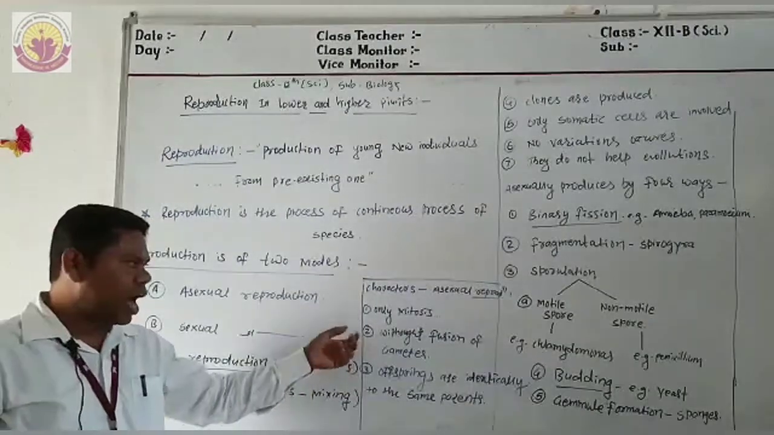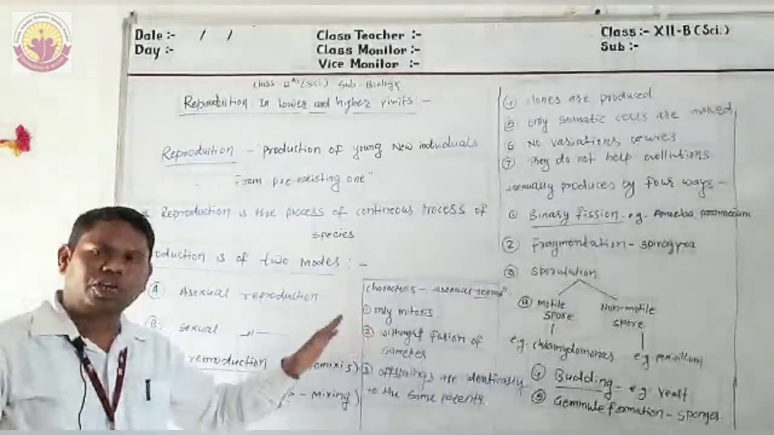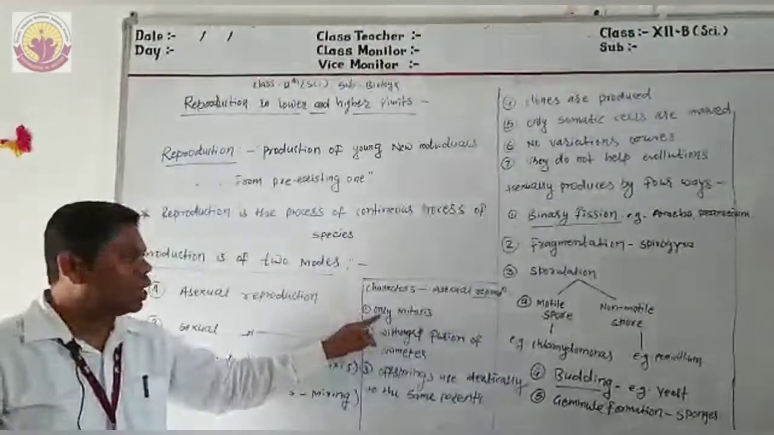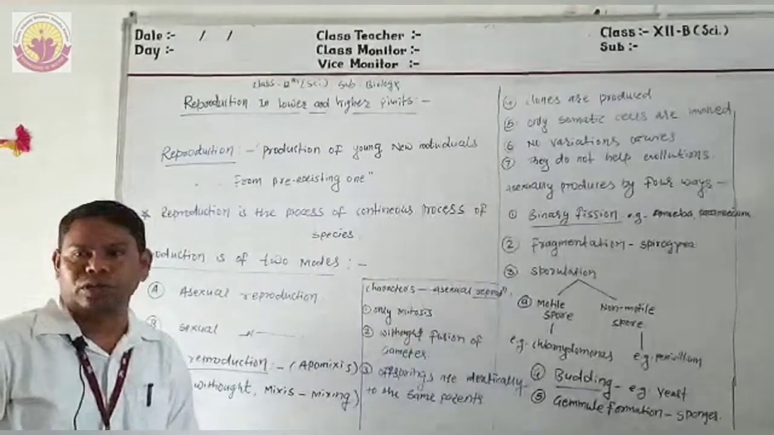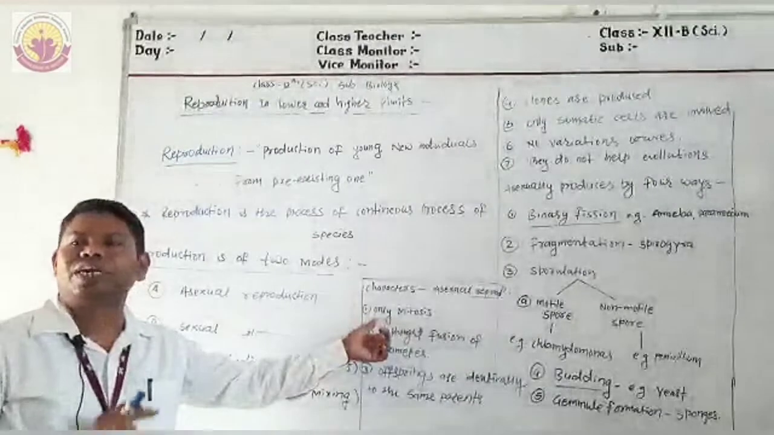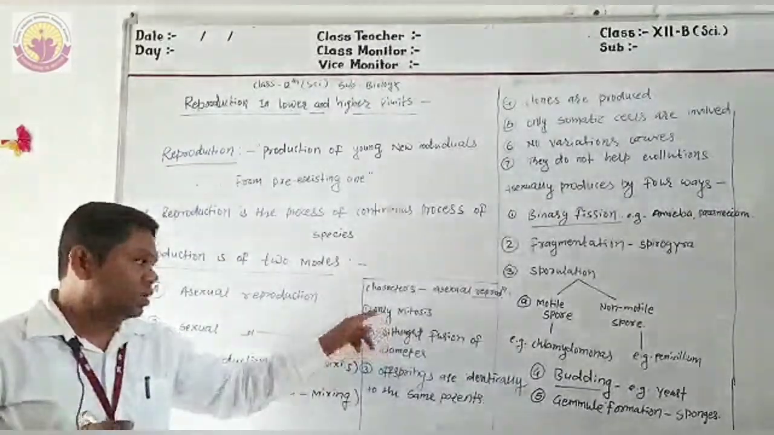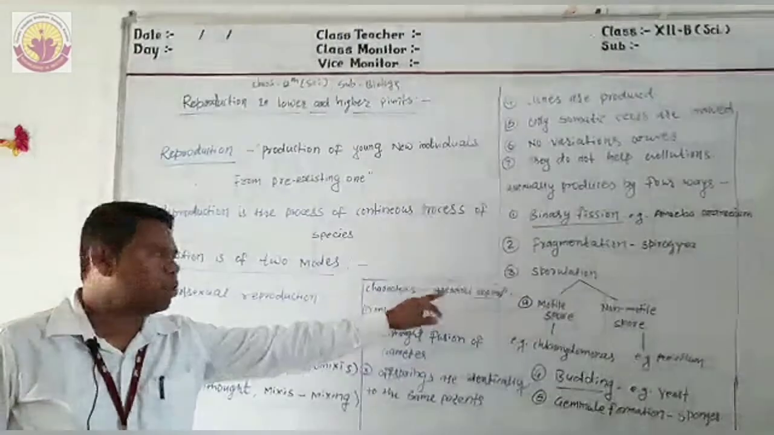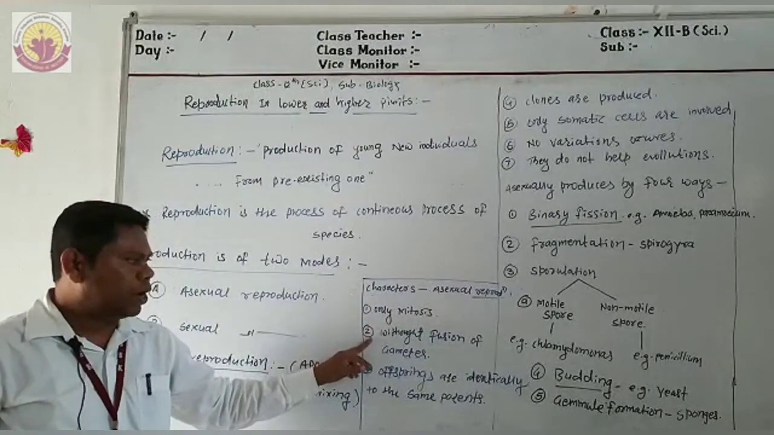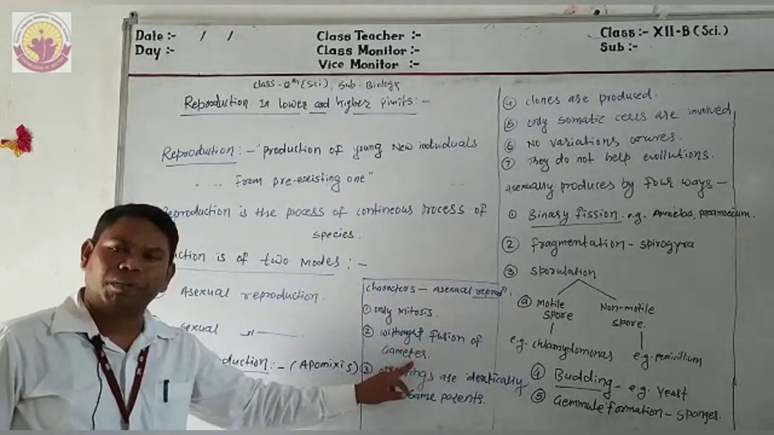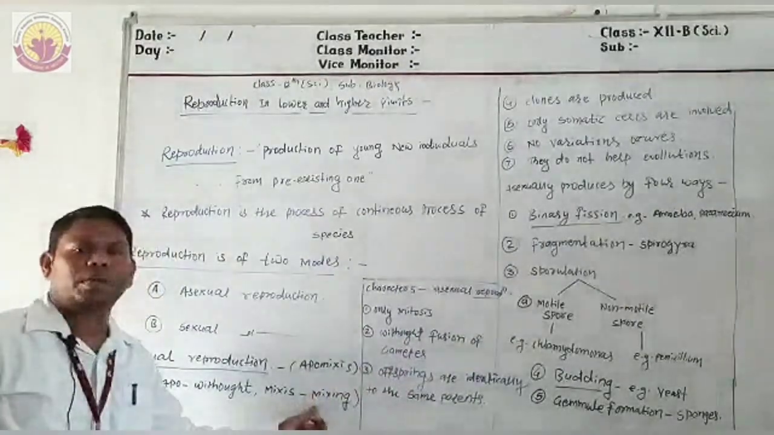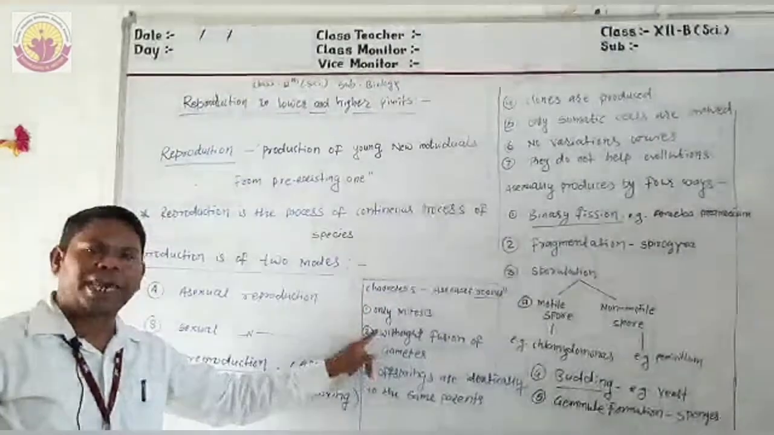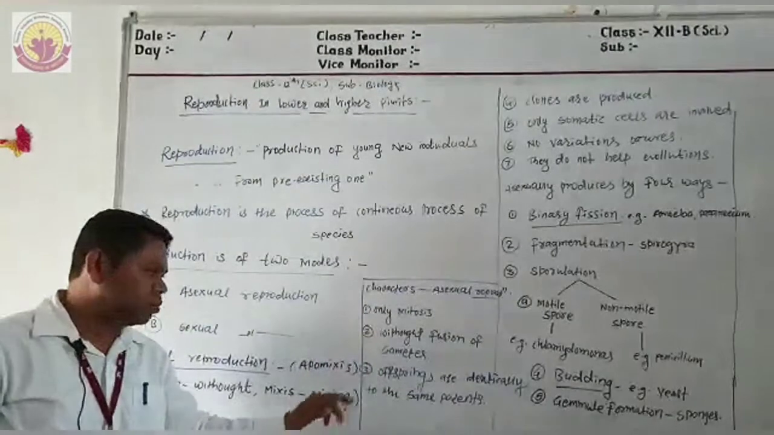The first character: in asexual reproduction only somatic cells are involved, which means only the mitosis process occurs. Here the meiosis process does not occur. That is the first character of asexual reproduction. Second point, without fusion of gametes, that is called apomixis. That is the meaning of asexual reproduction. Here is the second important characteristic of asexual reproduction.